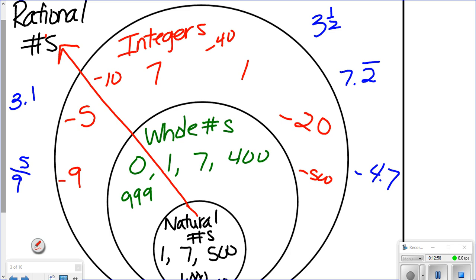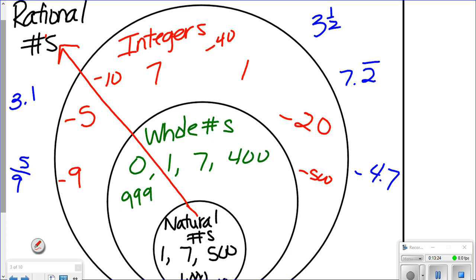Okay. So if I say, what does 340 belong to? Natural, whole, because it starts here, right? Natural, whole, integer, rational numbers. Just follow the arrow out. What if I say, what kind of number is 2.7? Just a rational number, because the only place it can be is out here.